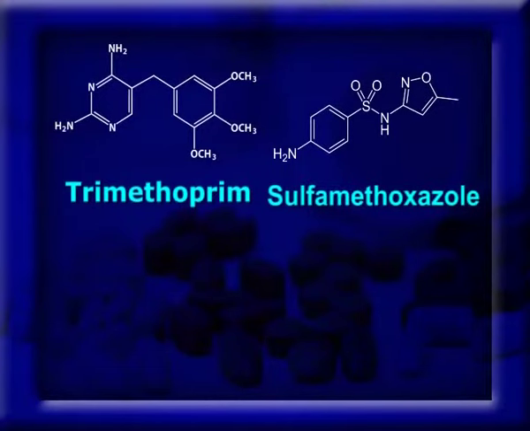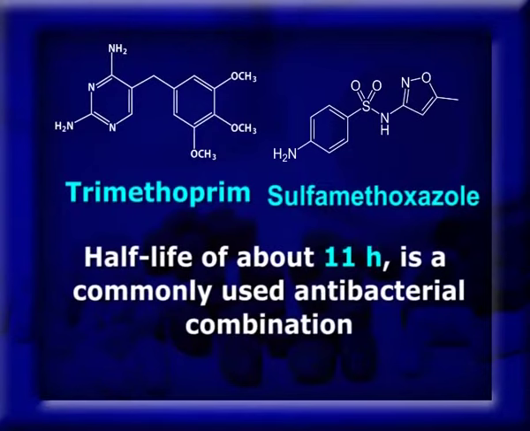The choice of drugs used in the combination is based primarily on their half-life characteristics. For example, trimethoprim with sulfamethoxazole, both having a half-life of around 11 hours, is a commonly used antibacterial combination.